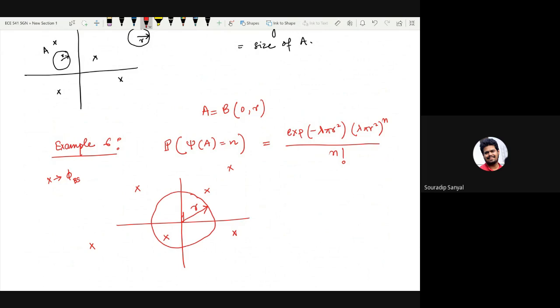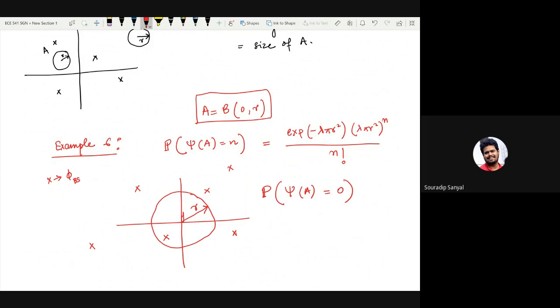If you are located at your home right now, what is the probability that within 20 meters of you there are no other base stations? This is the quantity that we want to evaluate, which means what is the probability that psi of A, where A for this example is simply the ball of radius r centered around 0, is equal to 0, which means there are no points of this point process falling inside of your circle of interest.